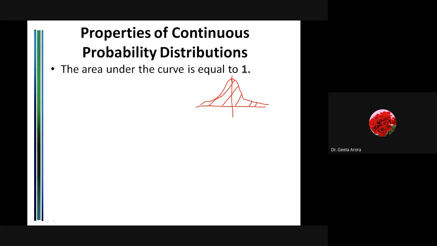Correct? So you have to learn it, and it can simply be asked in the form of an MCQ, which is very silly, because once we have learned it, we know that it's very easy. We can also relate it to the fact that the maximum value of a probability is 1. And here we are saying the area under the normal curve, or in a continuous probability distribution, the area under the curve is also 1. So do not forget this property.